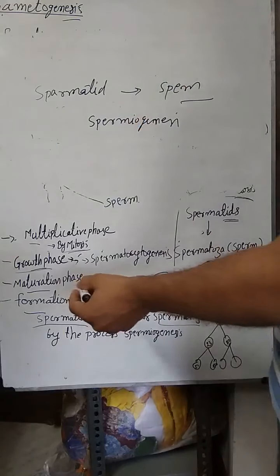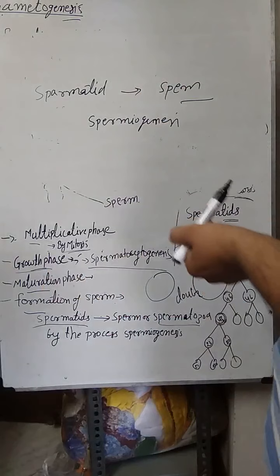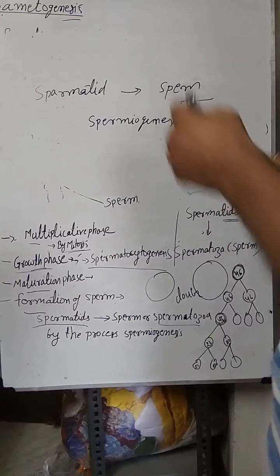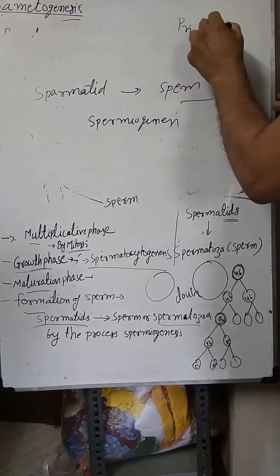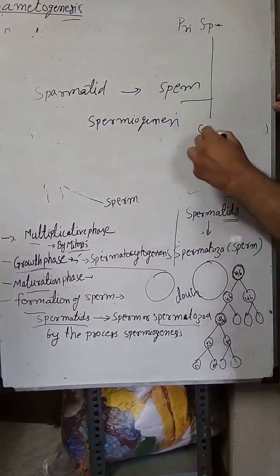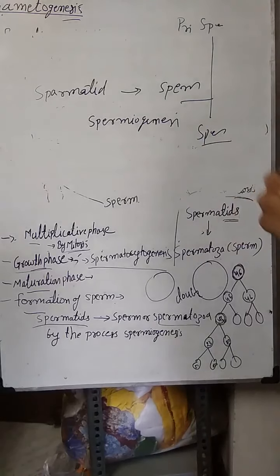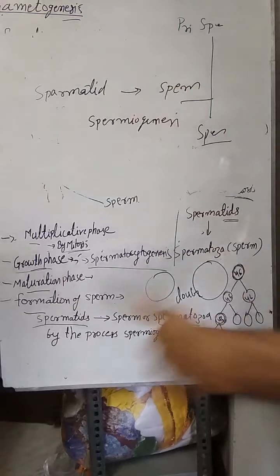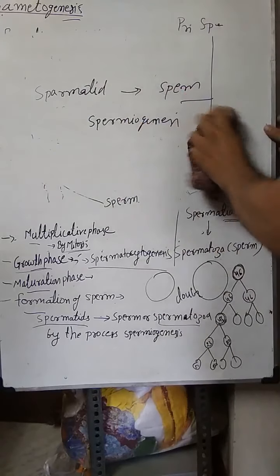The growth in size is known as spermatocytogenesis, and the whole process in which primary spermatocytes form sperm is known as spermatogenesis. But only the morphogenesis from spermatid to sperm is spermiogenesis.